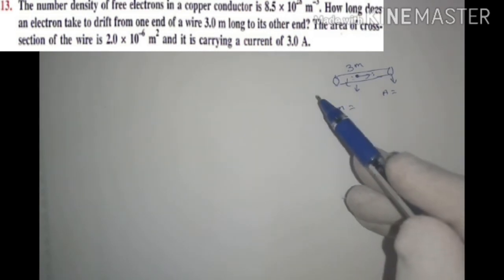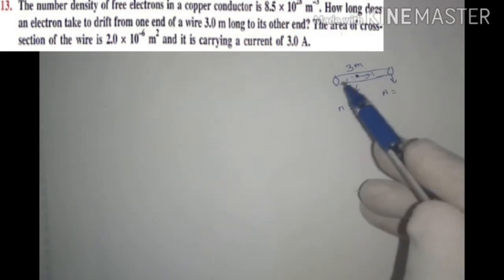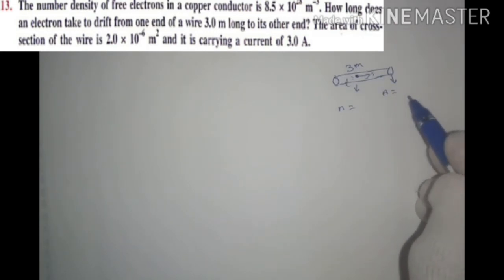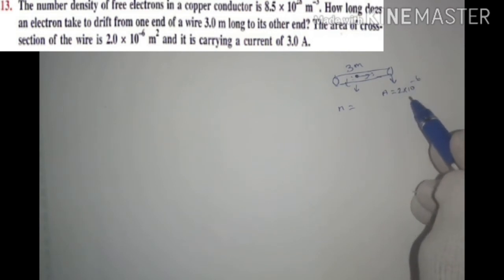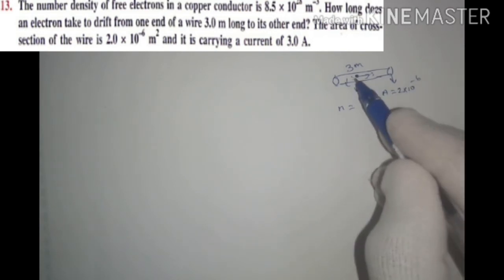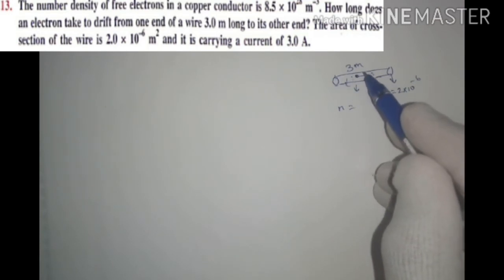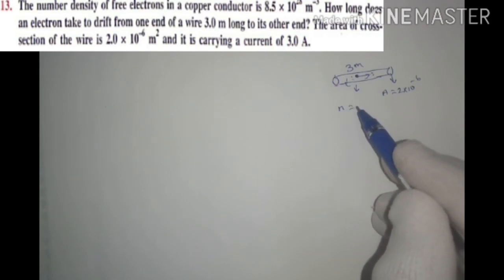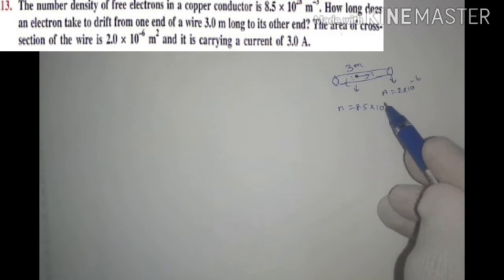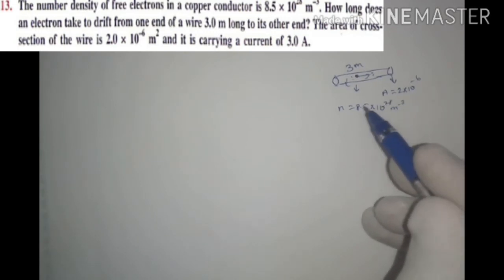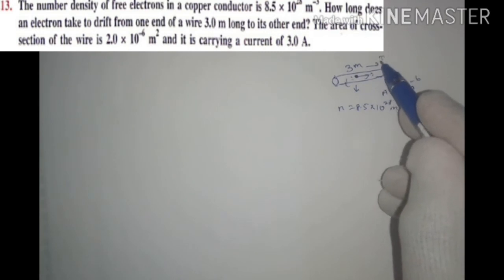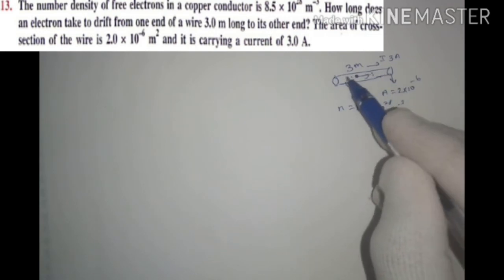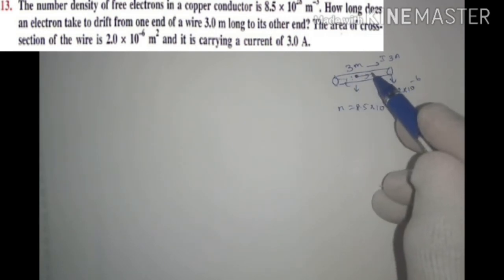So just imagine the question and draw the diagram in your mind like this. This is a copper wire having length 3 meter and area of cross section 2 into 10 to the power minus 6, and the number of electrons per unit volume, called the free electron density N, is equal to 8.5 into 10 to the power 28 per meter cube. Also given is the current I passing through, 3 ampere. So you have to find the time taken by the electron to reach from one end to the other end. That is what we should calculate.